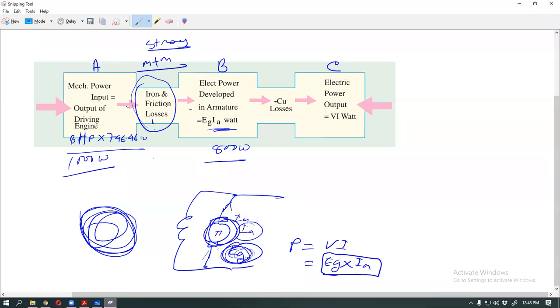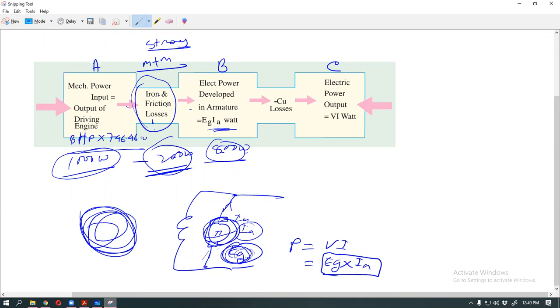So iron and friction loss is 200. The power developed is 800 watts, so the losses must be 200. 800 plus 200 is 1000. Clear?